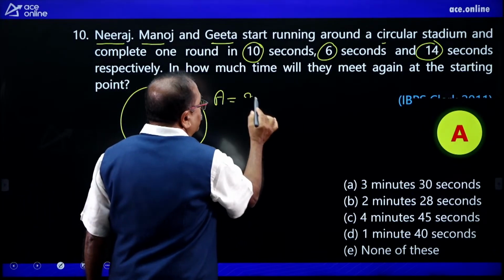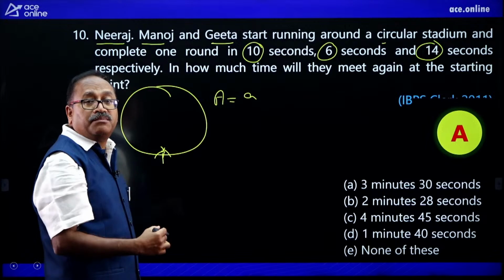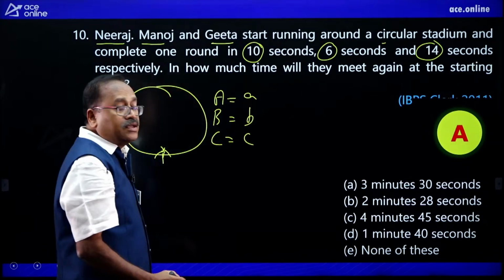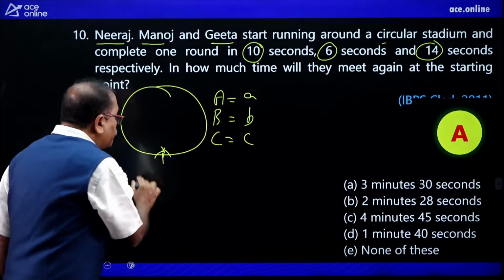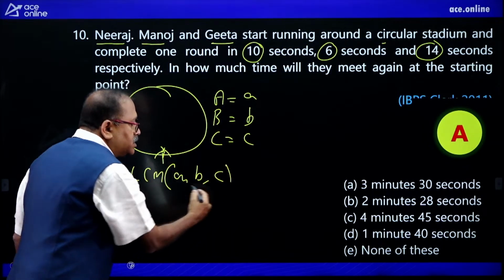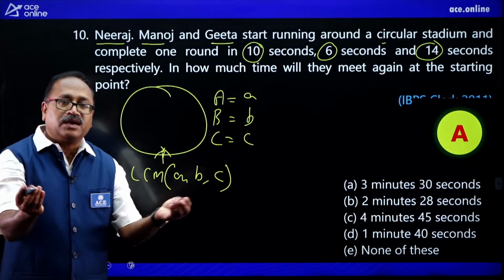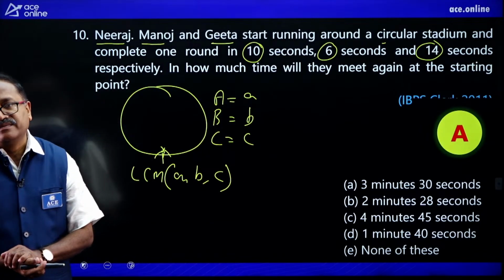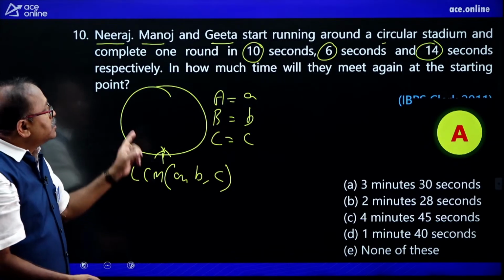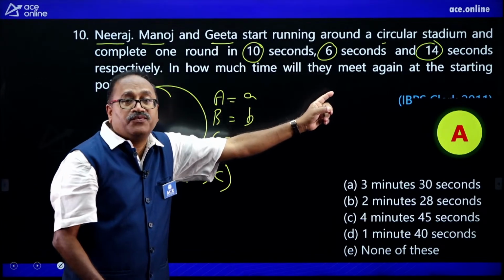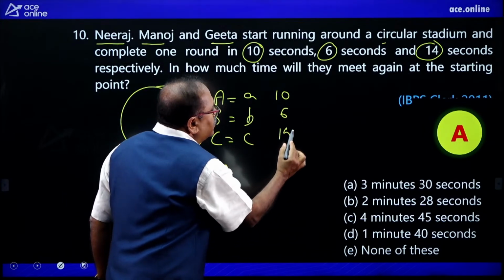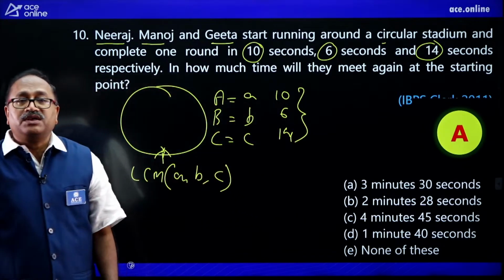Suppose A can cover the circle in A minutes, B in B minutes and C in C minutes, then they will meet at the starting point at the LCM of the time taken by A, B and C. Appal Naidu knows this, so with the times 10, 6 and 14 given, he has simply taken the LCM.